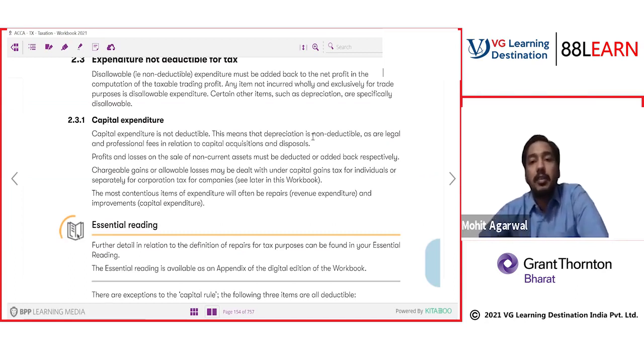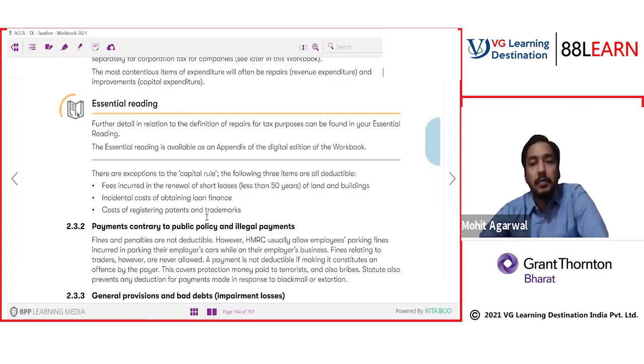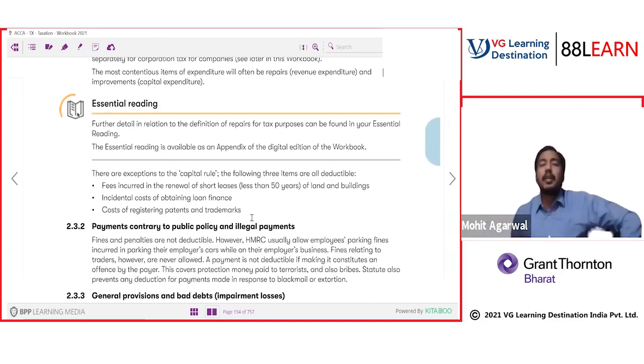This means that depreciation is not deductible, as are legal and professional fees in relation to capital acquisition and disposal. Profits and losses on sale of non-current assets may be deducted or added back respectively. Chargeable gains and allowable losses are dealt with under capital gains. The most contentious item of expenditure will often be repairs, revenue expenditure, and improvement. We have already discussed that capital expenditures are taxed in the capital gains topic, not here.